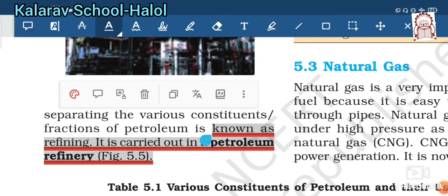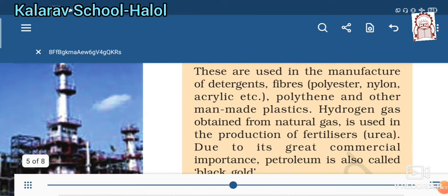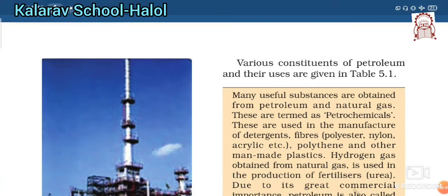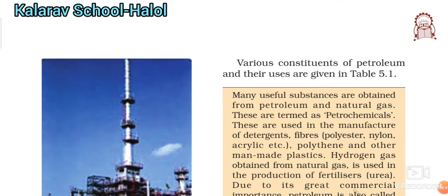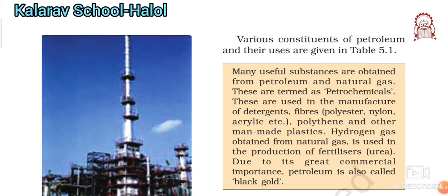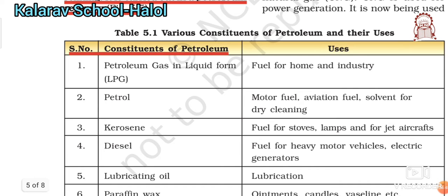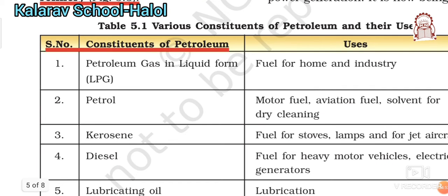So here is the list of various constituents of petroleum and their uses in figure 5.1. Number 1, petroleum gas in liquid form is called LPG. The full form of LPG is liquefied petroleum gas. It is used as fuel for homes and industries.